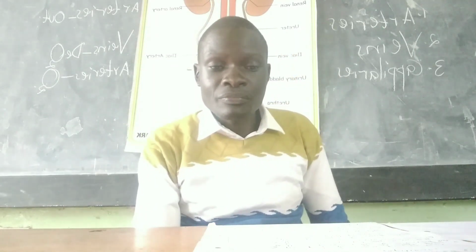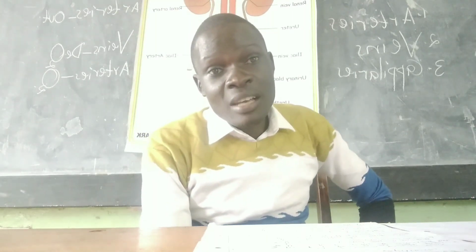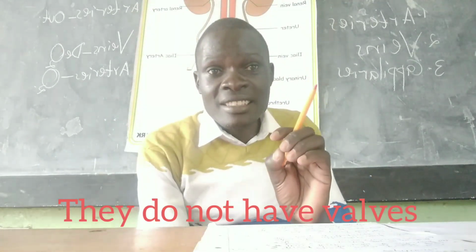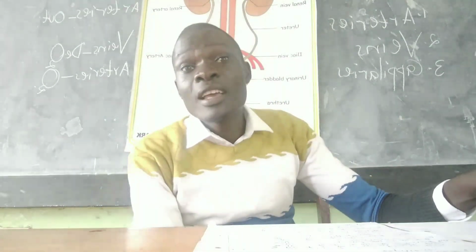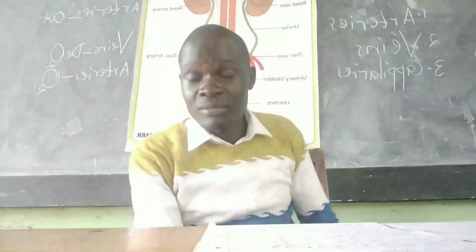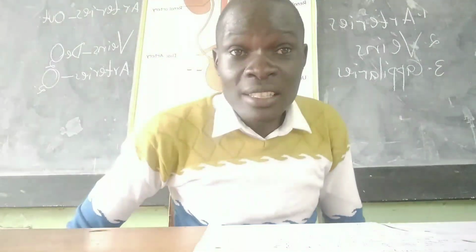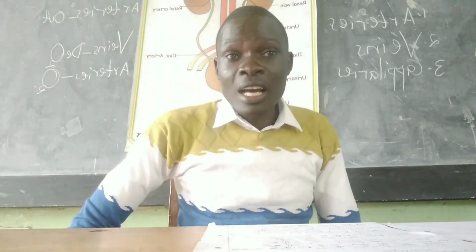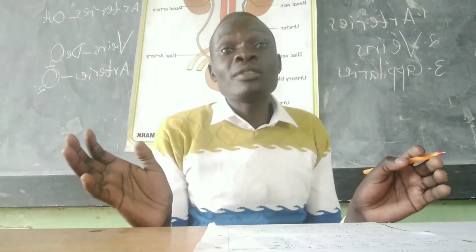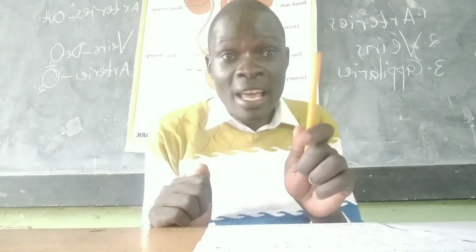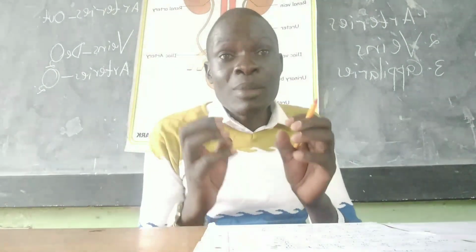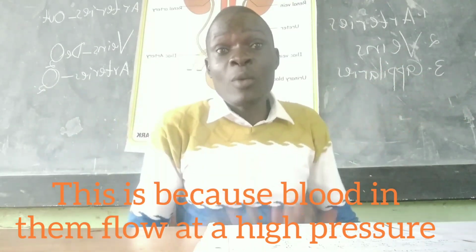Number 6, arteries do not have something we call valves. What are valves? Valves are structures found in veins and in the heart that prevent blood from flowing backward. In our bodies, if blood flows backward, then we are dead. Therefore, what prevents blood from flowing backward is valves. So the arteries do not have these valves. And the reason why arteries do not have valves is that arteries carry blood under high pressure. So this blood can never flow backward. It is under high pressure.